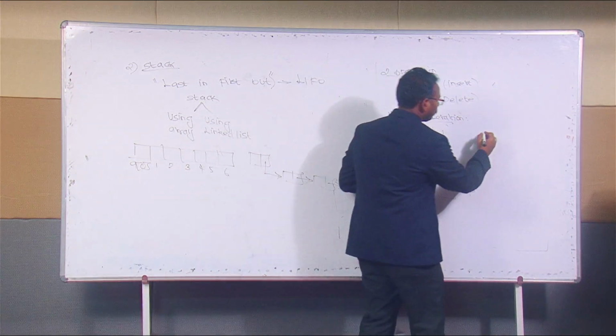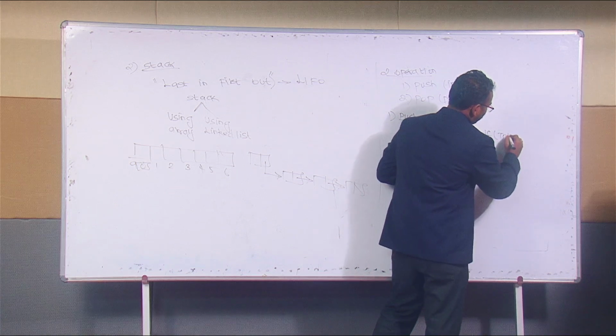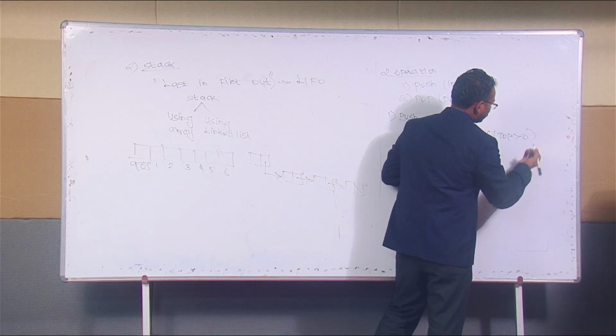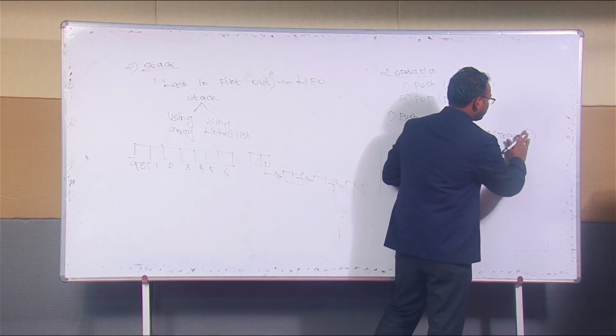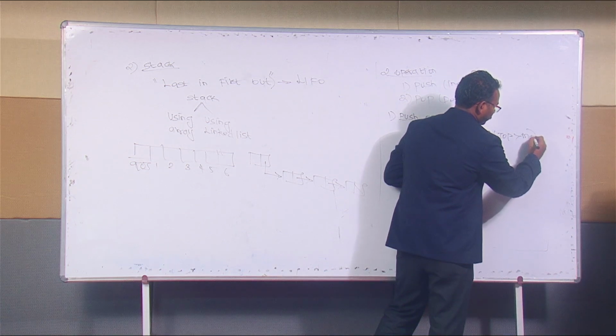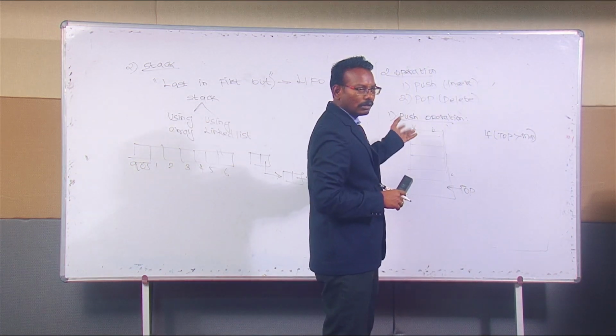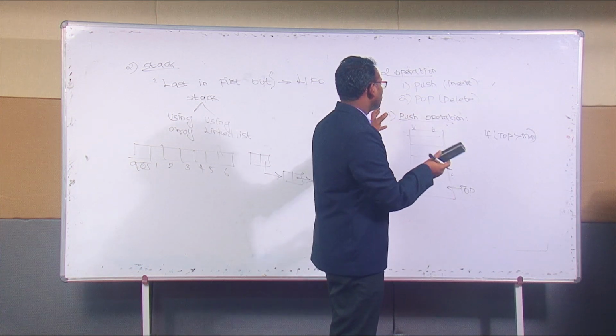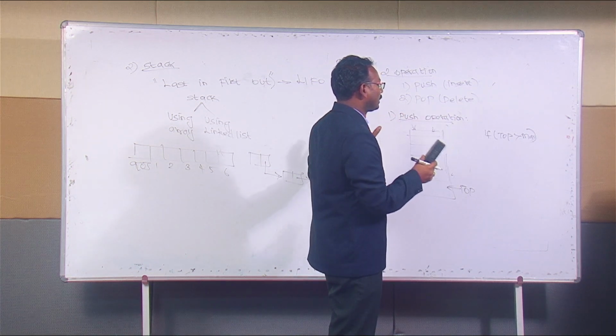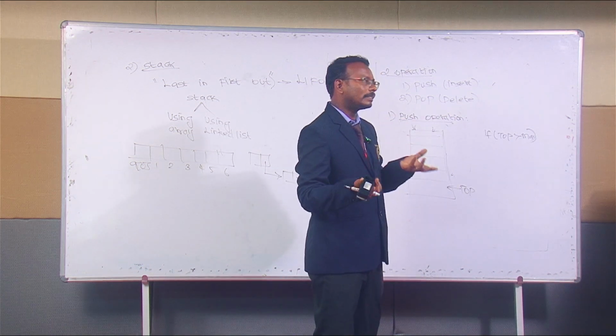If top is greater than max, then what happened? The stack is fully loaded, so overflow takes place, and we can't insert the data.